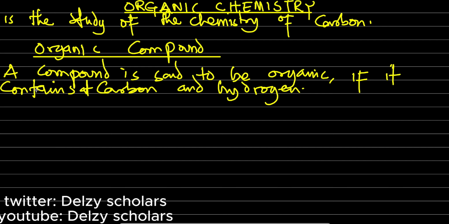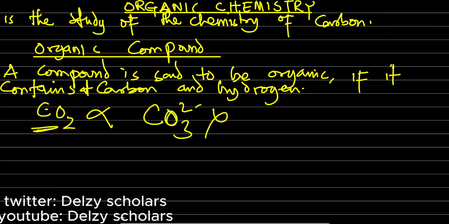It therefore means that what if I have CO2? CO2 is not an organic compound. Yes, it has a carbon, but it does not have hydrogen. What if I have CO3? This is not an organic compound. Okay, what if I have CH4? Yes, this contains carbon and hydrogen.